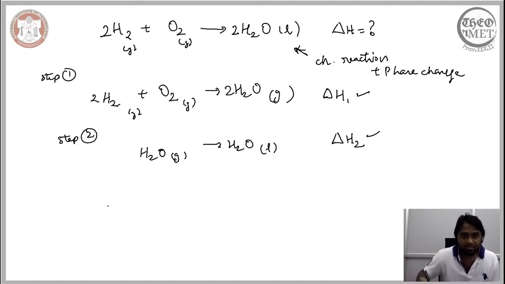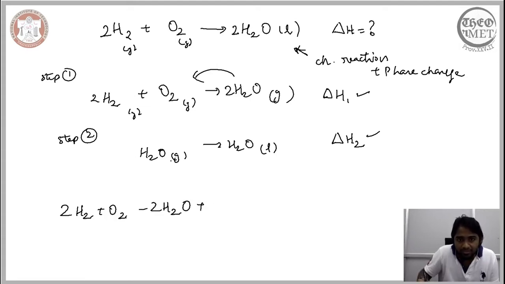If we sum this up, whatever is in the product side of the first step can be brought to the reactant side. So what you will end up having is 2H2 plus O2 minus 2H2O. Then we sum up the second step. This is again gaseous, gaseous, gaseous, and you have your H2O that is gaseous from step 2, which is what is brought here, and ultimately you have your H2O that is liquid.